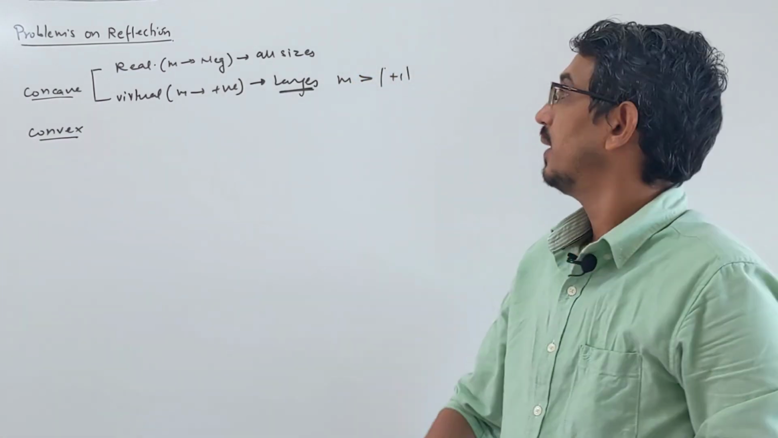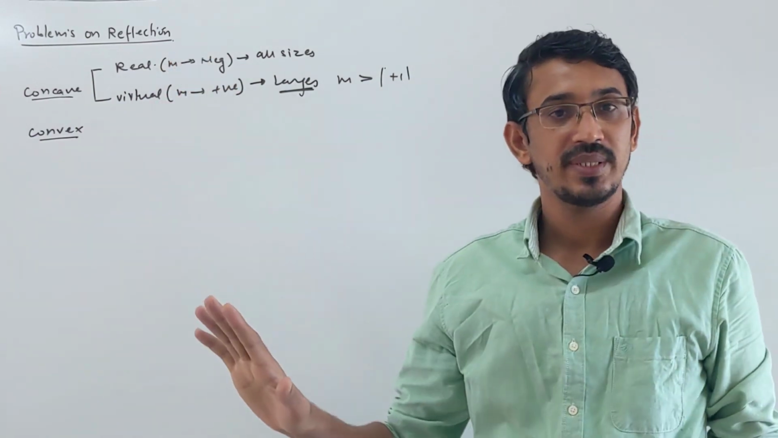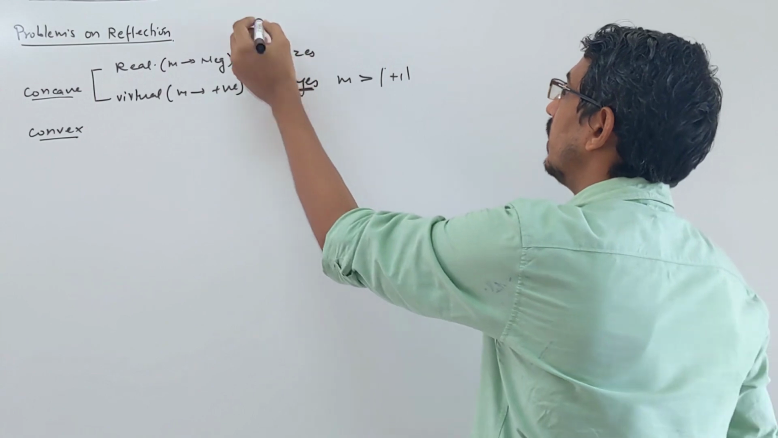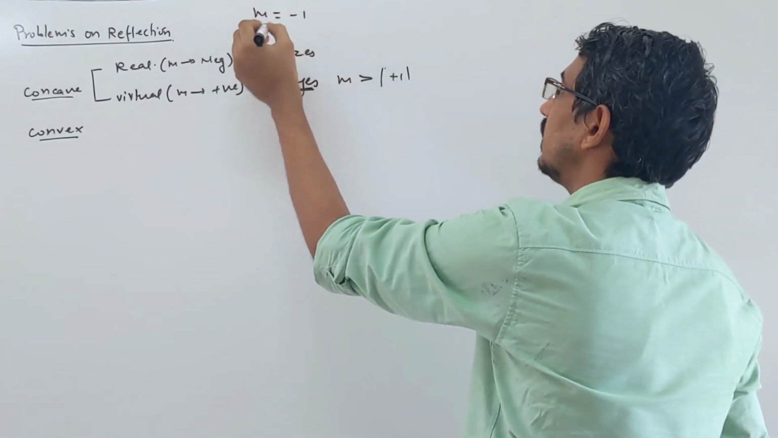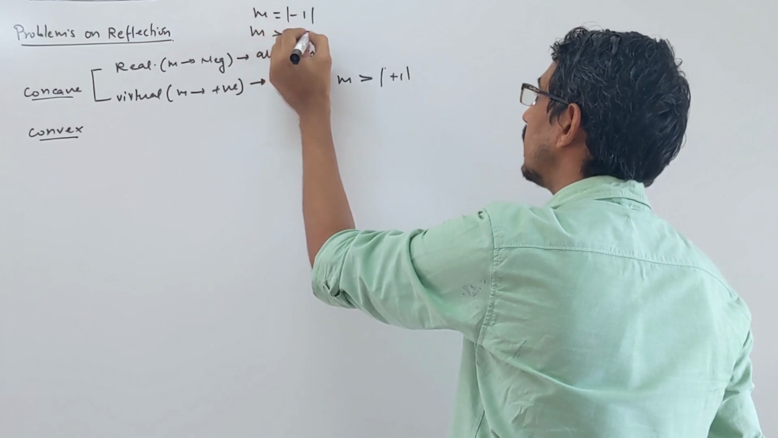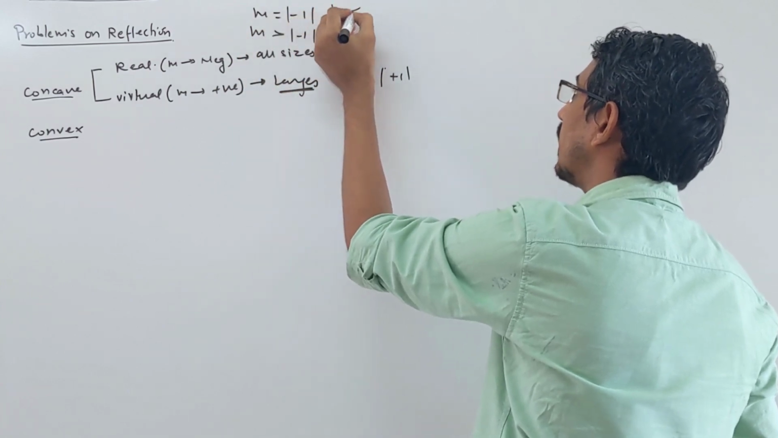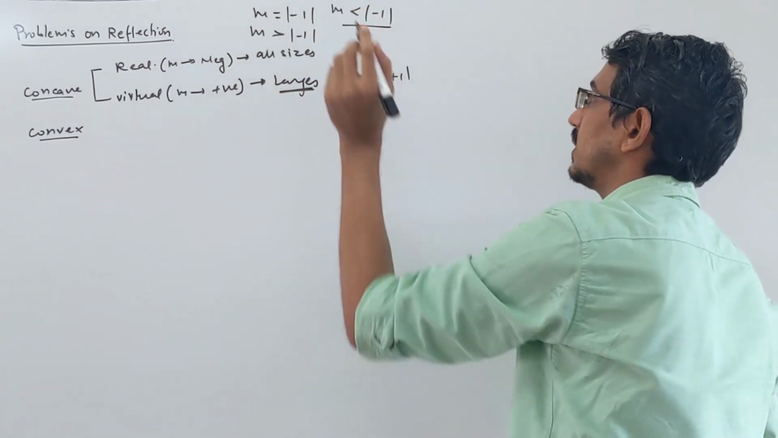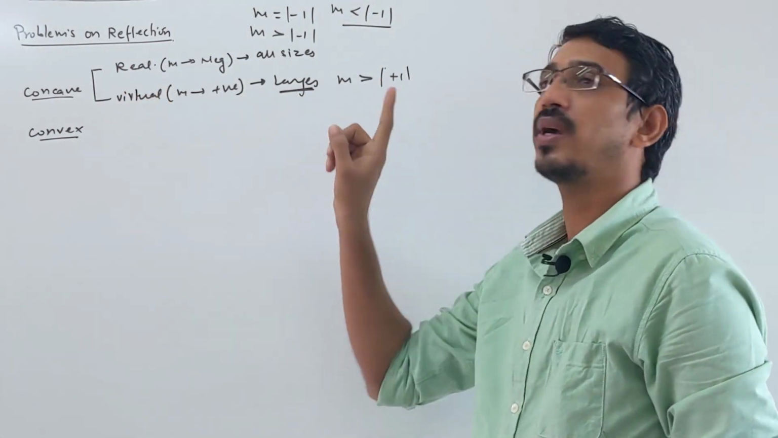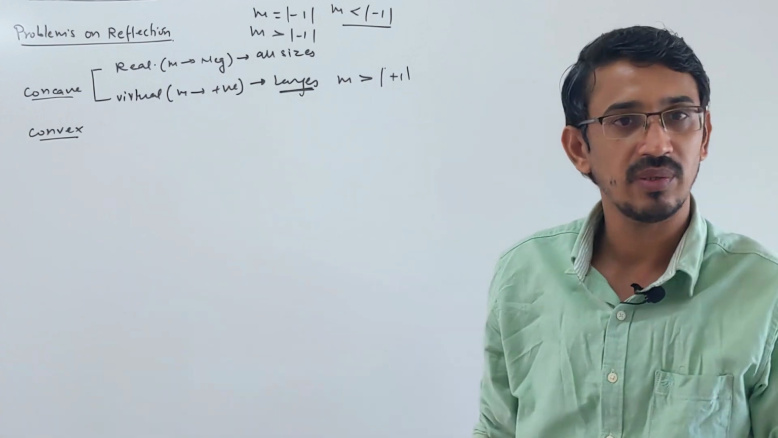Negative M it can make of all types. M can be equal to -1 in magnitude, M can be more than -1 in magnitude, and M can be less than -1 in magnitude. All are possible in the case of real images, but a virtual image is only a big image, larger than the object.